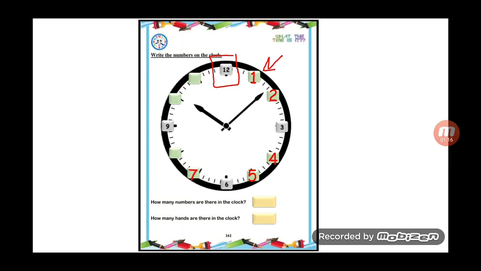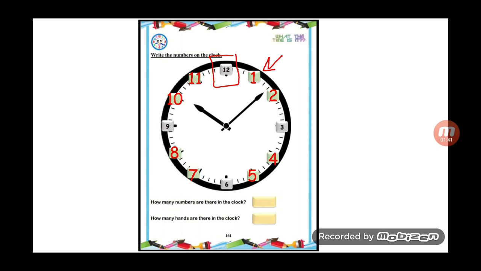Very nice. After 7, 8. Great job. Then number 9 is already on the clock, and after 9, 10. Then 11. Nice job.